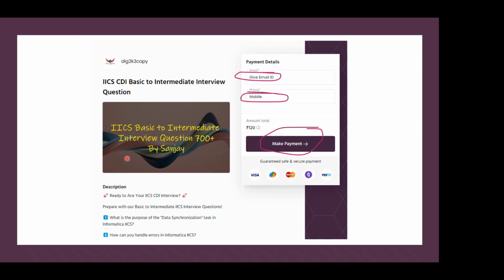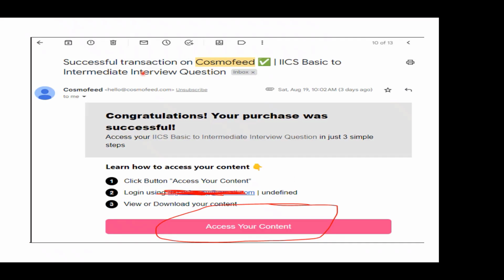Once you have made the payment, you will get an email notification saying the transaction has been successful, and you will get a message that the amount has been deducted from your bank account. Then you can go back to your mail and check. This is a sample mail that you will receive.